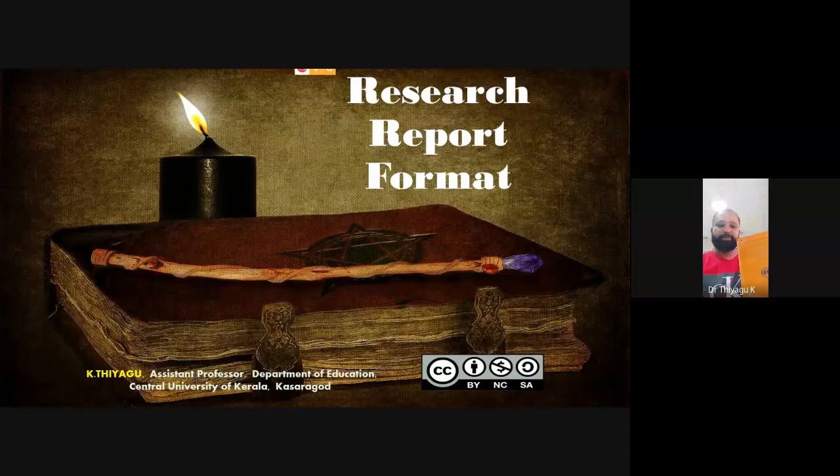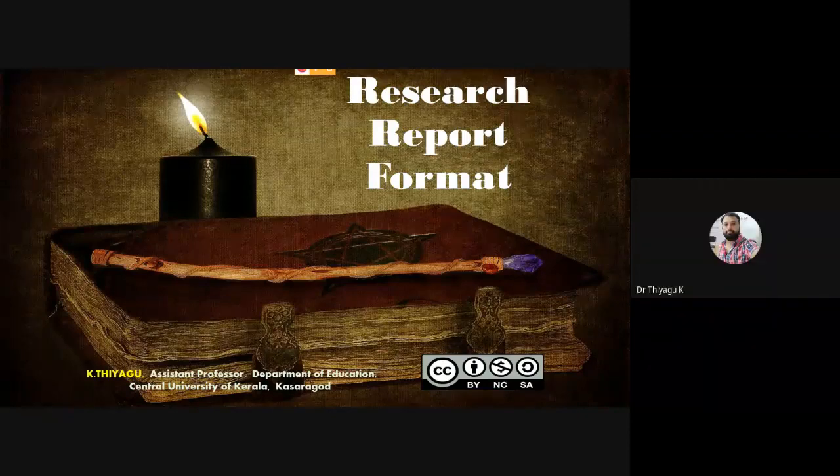Now see, this is an MA dissertation. This is my scholar's dissertation. Don't think about this many pages, and don't panic about these things. Even some PhD theses may consist of only 30 pages. Based on the type of research, the content as well as the pages may differ. So don't worry about these things. My agenda today is the research report format.